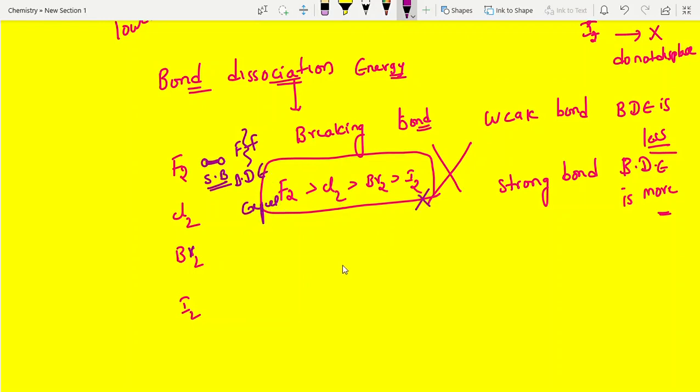What is the reason? What is the correct order? Correct order, I am writing, students, alert. Anyone have an idea?